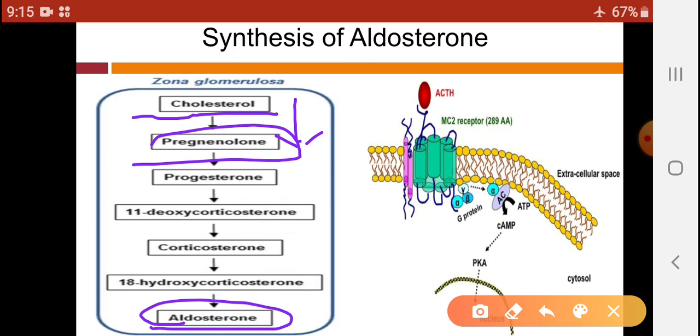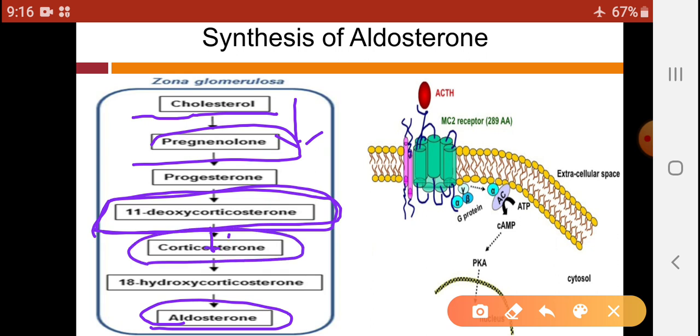Then this progesterone is converted into 11-deoxycorticosterone, that is the hormone of zona glomerulosa, and this one is a precursor of aldosterone, and this is again converted into corticosterone. This is again converted into 18-hydroxycorticosterone, and finally this is converted into aldosterone. So these are the steps for synthesis of aldosterone.